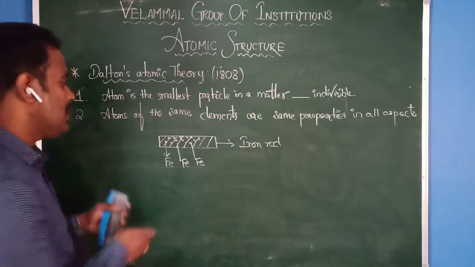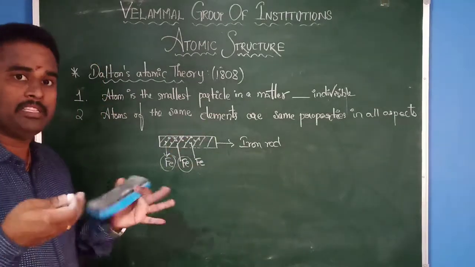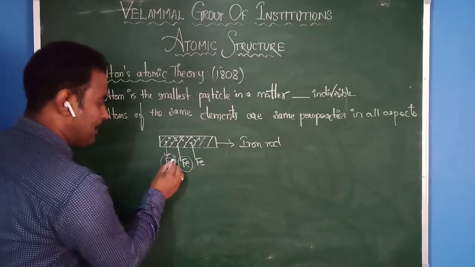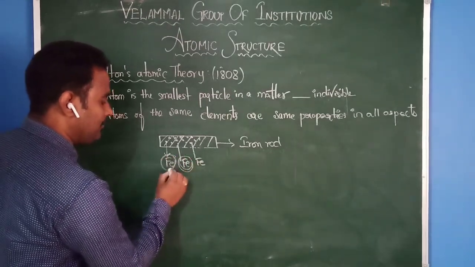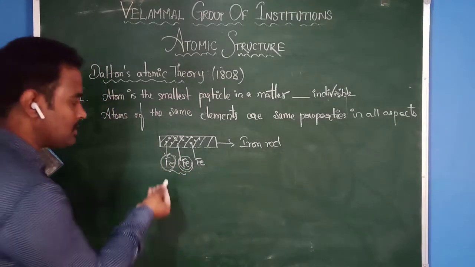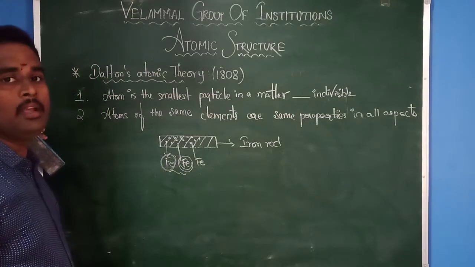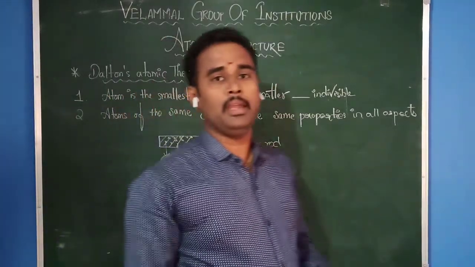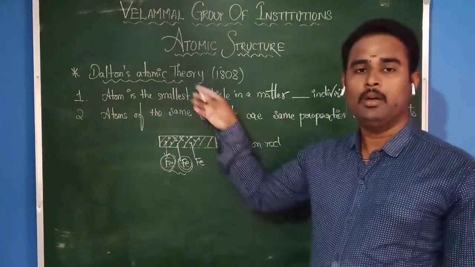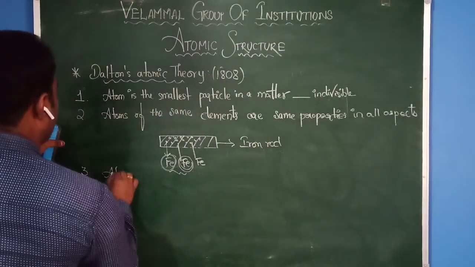Now let us check. Are this atom and this other atom present in the same element or a different element? The same element, because you are taking the iron rod only. When you check the properties of this iron atom and this iron atom, they are the same in all aspects. Am I correct or wrong? Yes, because there is no difference between these two atoms. This is also iron and this is also iron, so each and every property will be the same in all aspects. That is the second postulate given by the scientist John Dalton.